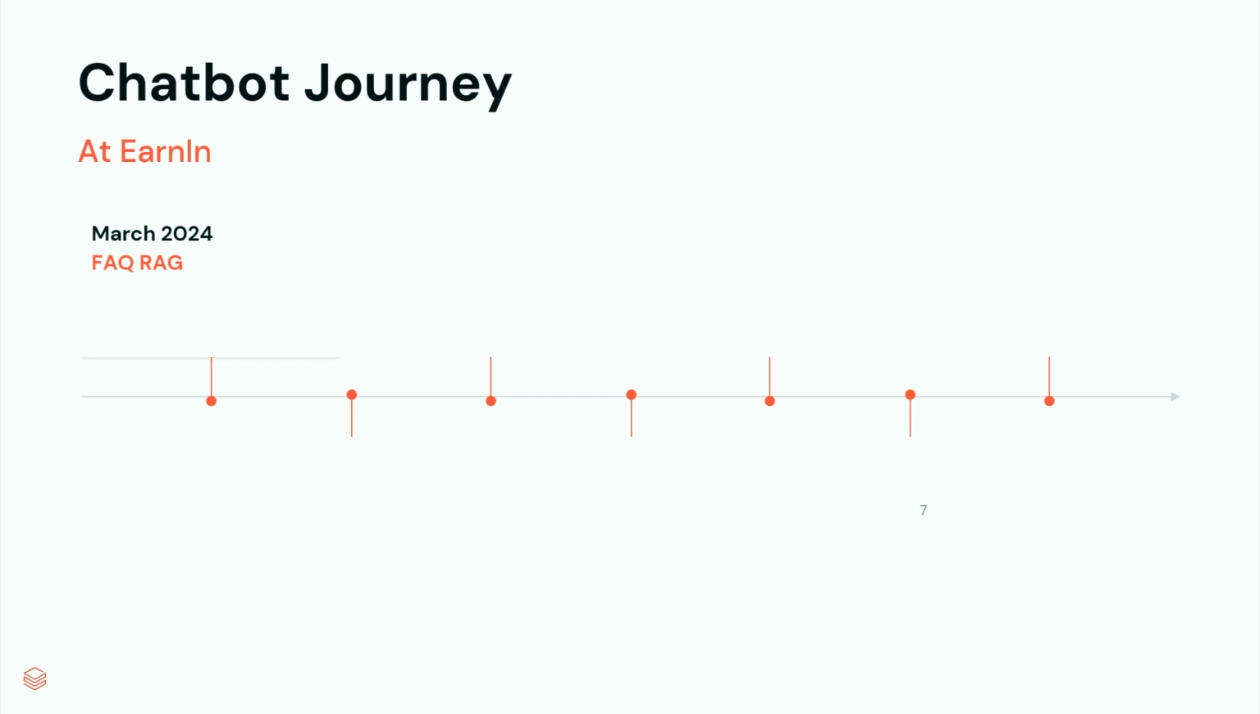bot could help the user update their account. So in June, we released our first tool calling capability, allowing the bot to update the user's account after confirming with the user into a multi-step conversation, a multi-turn conversation. And we saw a massive increase in usage, 500%.